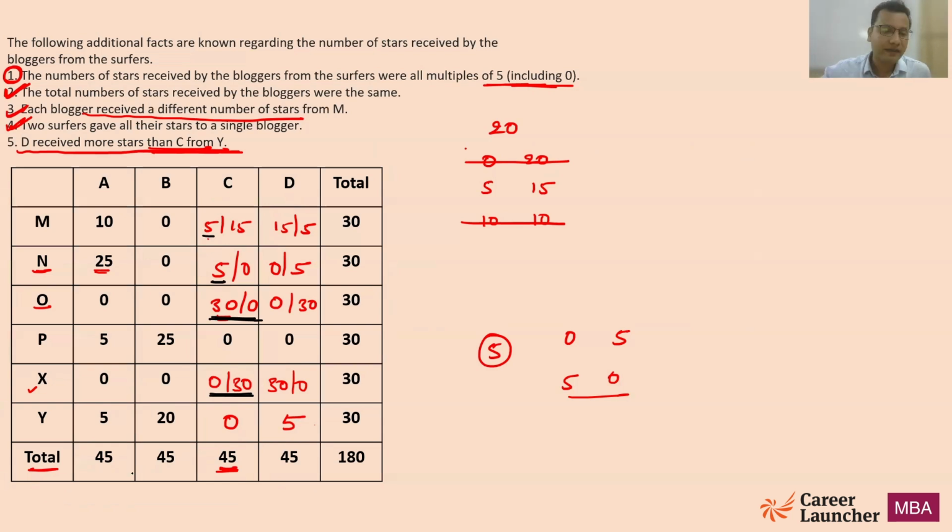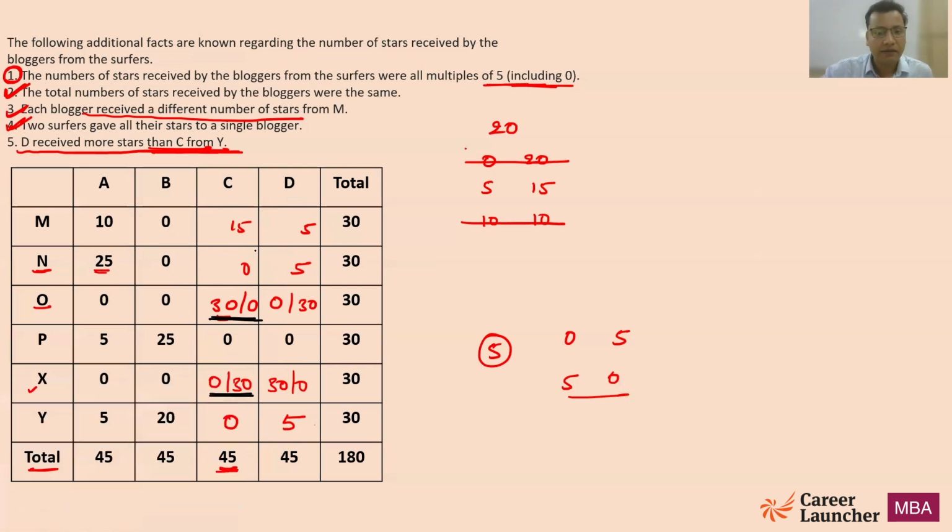So the only possibility for C is 15 stars from M, and if this is 15, D has to be 5. This 45 is done: 30 from either O or X, and 15 from M. Now N will give him 0 stars, and if this is 0, this is going to be 5. Is it clear?